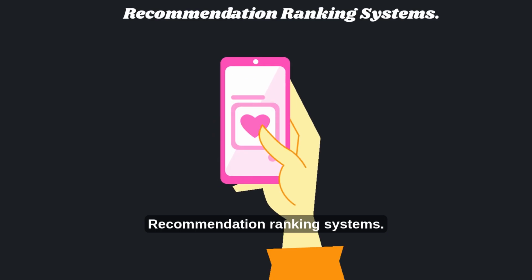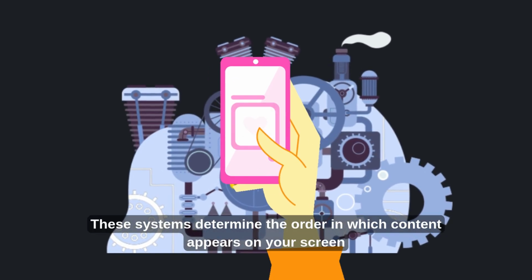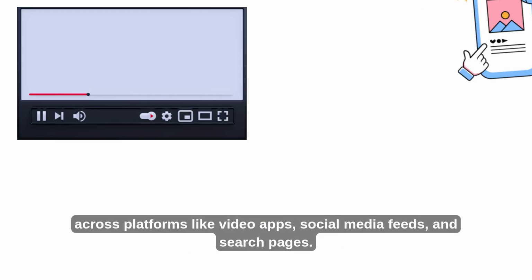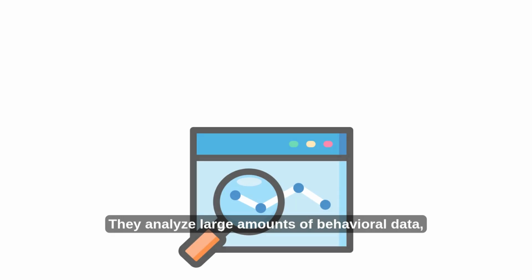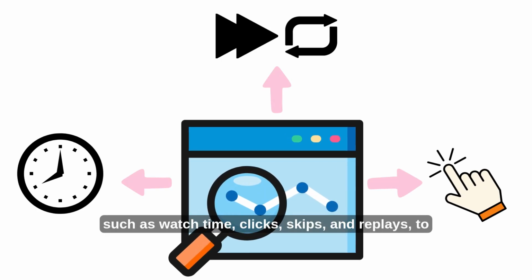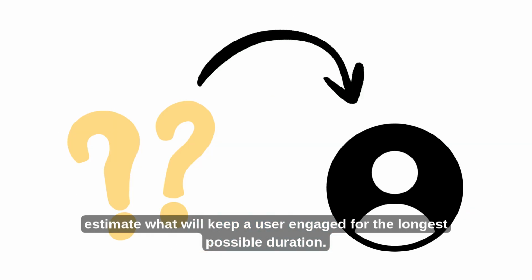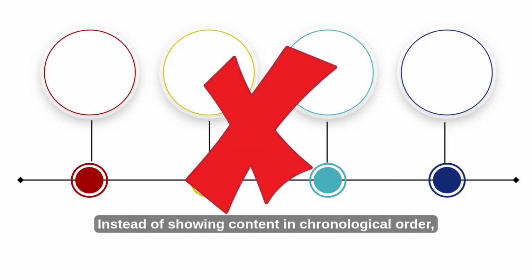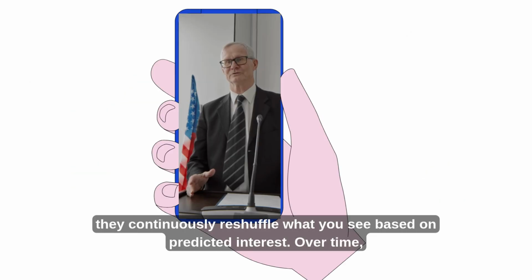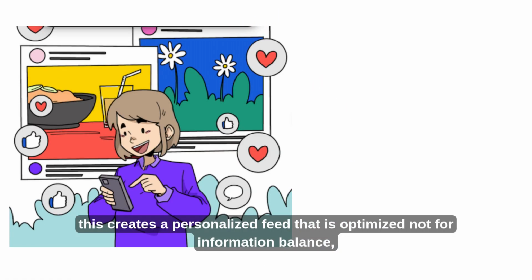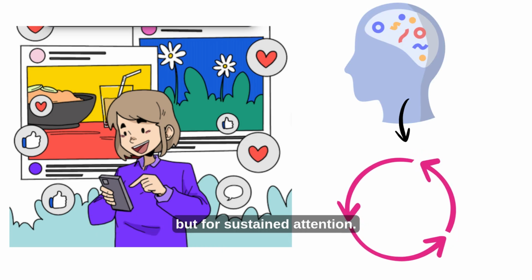Recommendation ranking systems. These systems determine the order in which content appears on your screen across platforms like video apps, social media feeds, and search pages. They analyze large amounts of behavioral data, such as watch time, clicks, skips, and replays, to estimate what will keep a user engaged for the longest possible duration. Instead of showing content in chronological order, they continuously reshuffle what you see based on predicted interest. Over time, this creates a personalized feed that is optimized not for information balance, but for sustained attention.